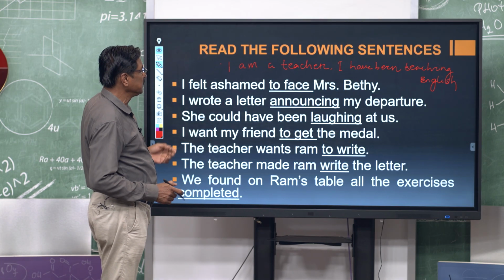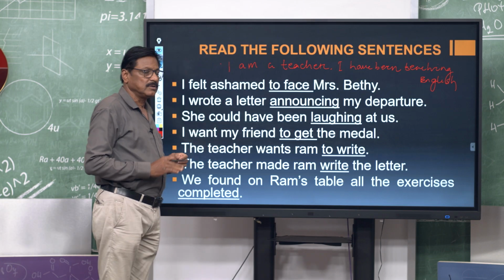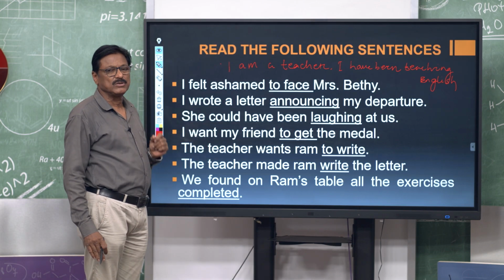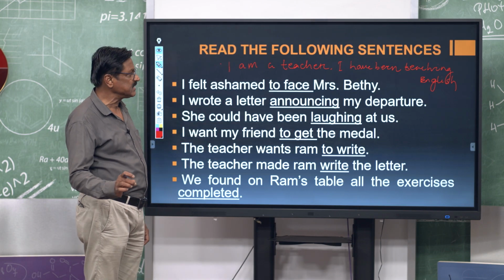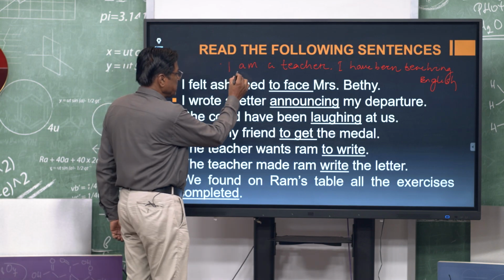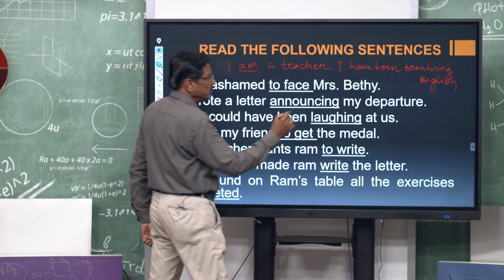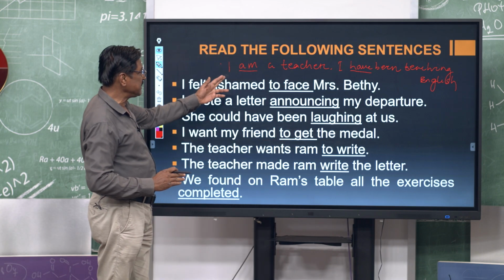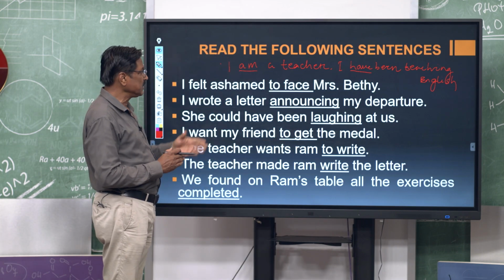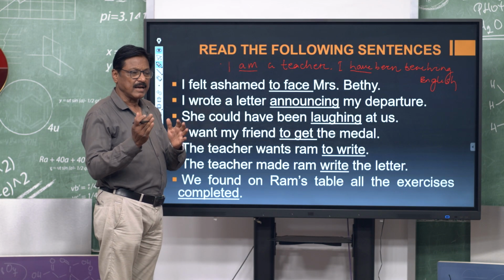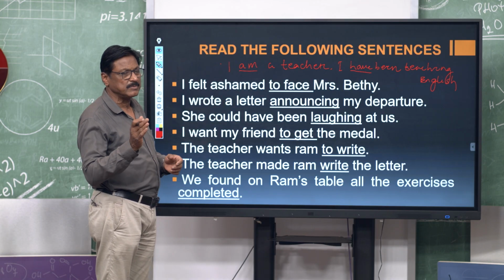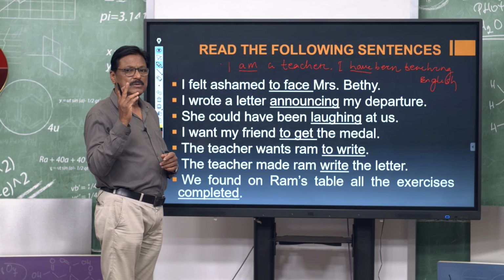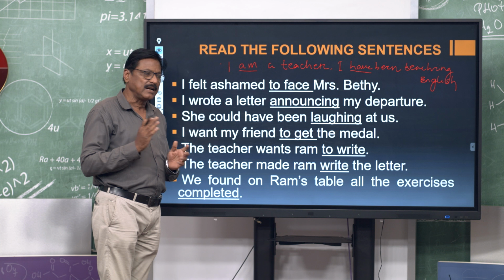So, I told you a finite verb agrees with the subject and carries tense. We have to prove that it is finite. How? Because it carries tense, either past or present. The third form is not tense. We have two kinds of tense, present and past.